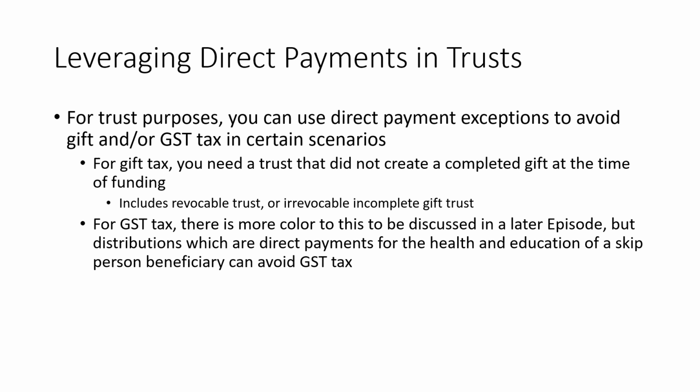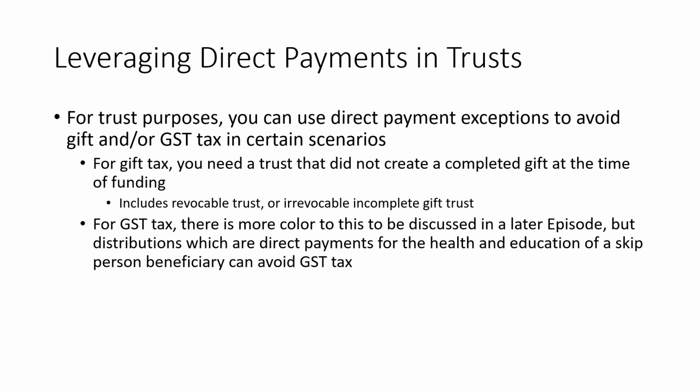So once we have that exclusion, like I said, it's kind of intuitive as to how you can apply this. This is a great way to reduce down or spend down the value of your estate to avoid estate tax, but without having to actually incur any gift tax for that transfer. But let's say you already have trusts set up, or you plan to set up trusts instead of making these types of direct payments. In that case, in some scenarios, you could probably use these exclusions in a trust scenario.